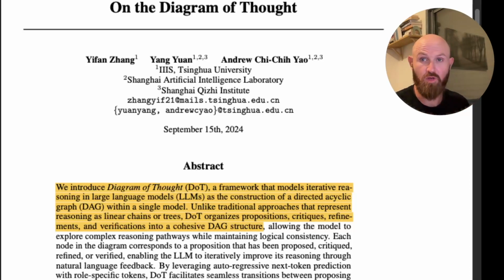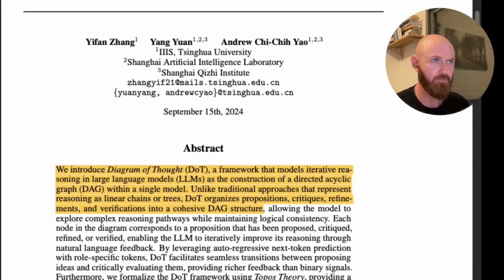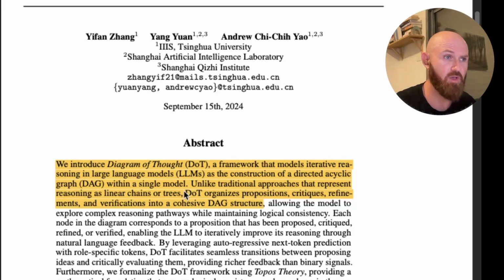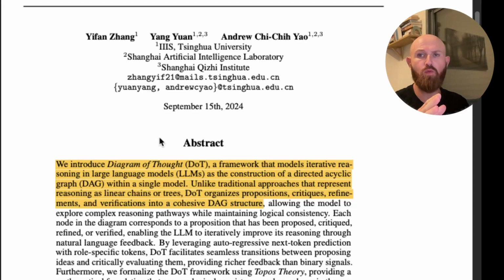So today we have a really cool one. It's on the Diagram of Thought, or DoT, and it was published this month by Chinese researchers, and it's currently under review. They introduce a new framework that extends chain of thought and tree of thought. If you're familiar with o1, the new OpenAI model, it uses chain of thought behind the scenes. So this is going to extend it. Let's read what they say in the abstract.